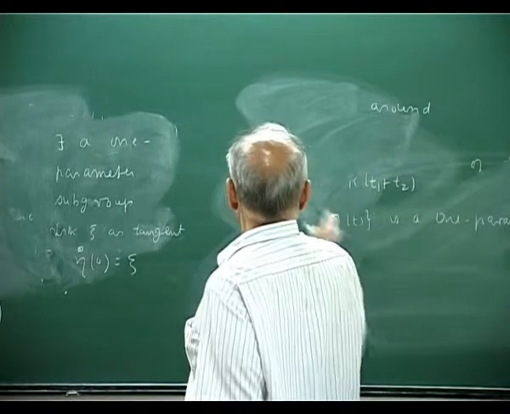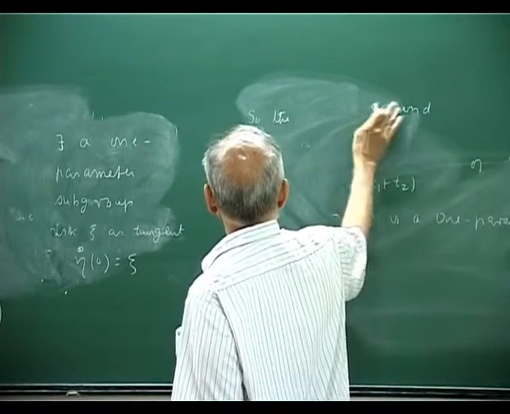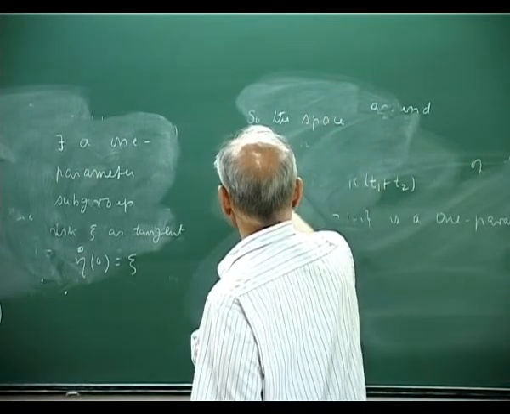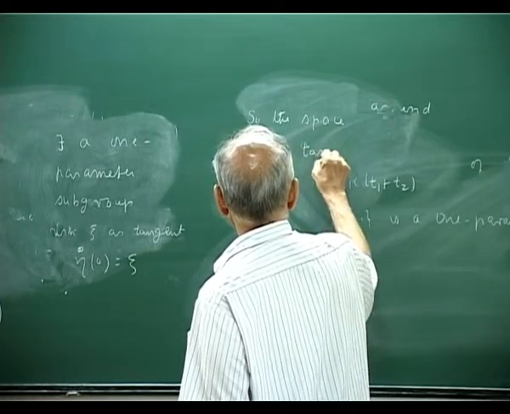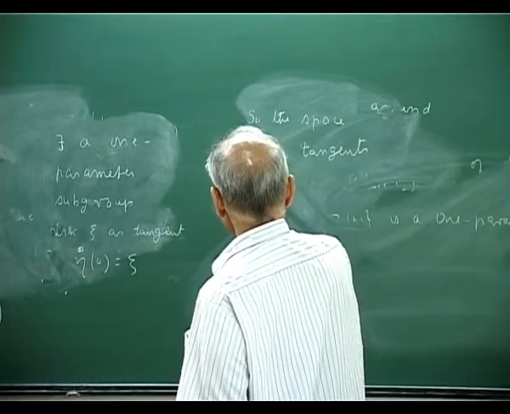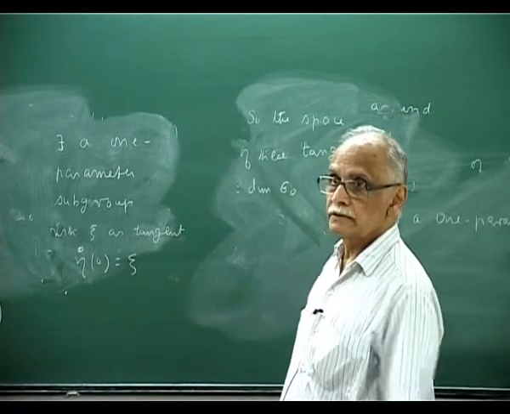So the space of these tangents has dimension equal to the dimension of the Lie group, right?